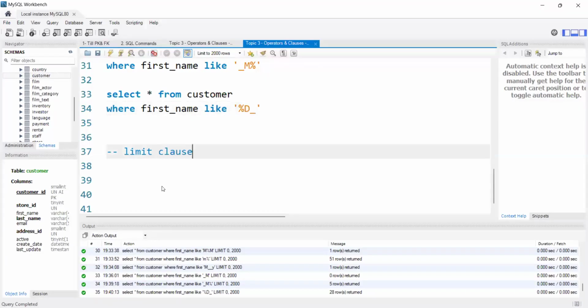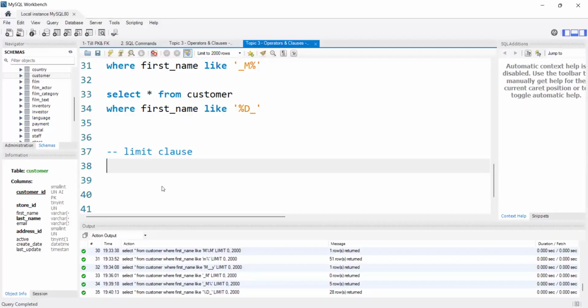Next we have the limit clause. If you remember, on the previous day I was discussing sorting the data. If we want to sort the data in ascending or descending order, we use the order by clause, right?